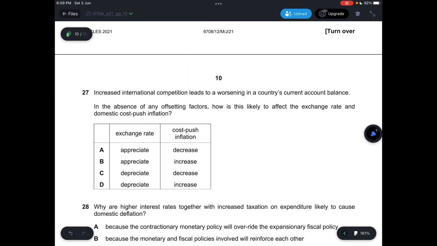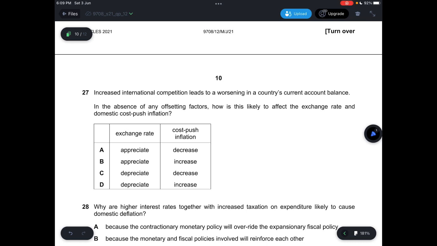Question 27, increased international competition leads to a worsening in the country's current account balance. In the absence of any offsetting factors, how is this likely to affect the exchange rate and domestic cost push inflation? So a worsening in the country's current account balance means that there's more outflow of money than inflow of money. So your exchange rate will now depreciate, because when there's more outflow of money, your supply of your currency increases, resulting in a depreciation.